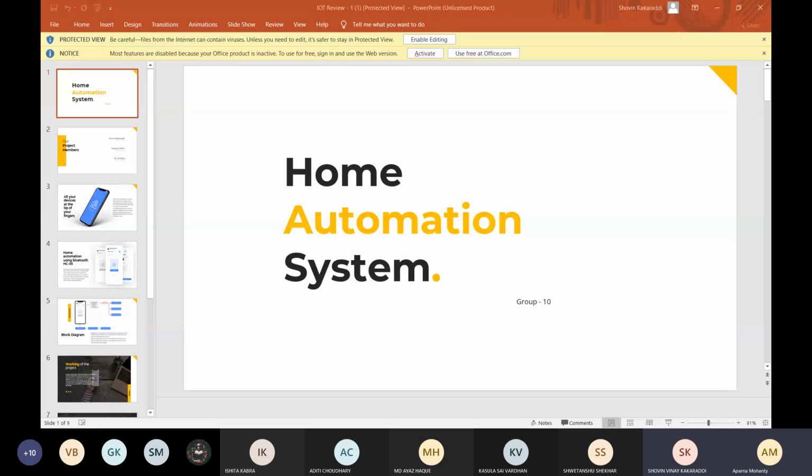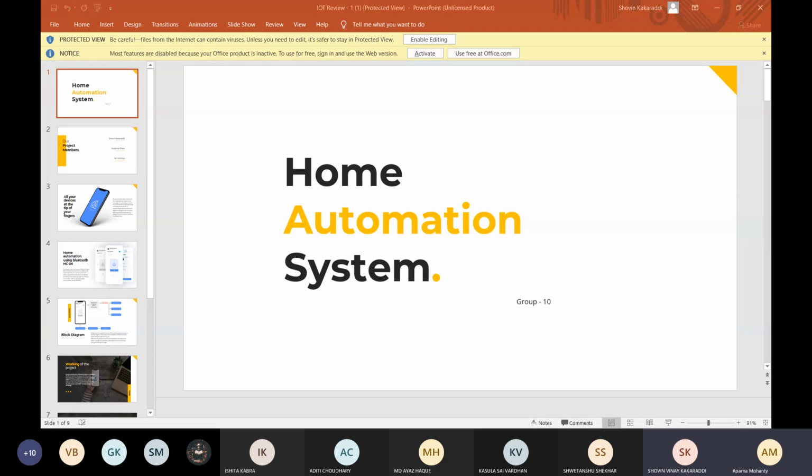What we're going to make is basically an app controller on our phone, and we'll be able to control devices like LEDs or even a fan or any motor, which is connected to the relay board, just by using our phone. So our phone will be the controller, and Bluetooth is the means of communication here. We're going to do two simulations. One is an online simulation, and one is the offline simulation, which is the hardware.